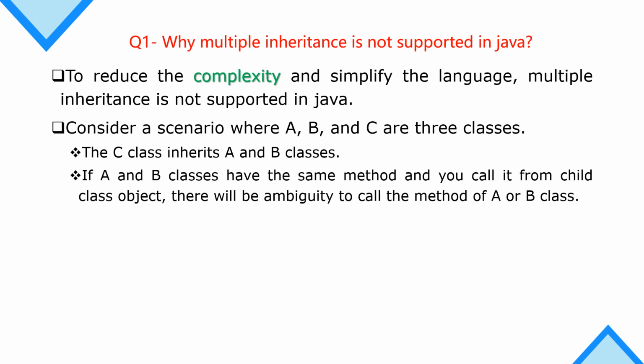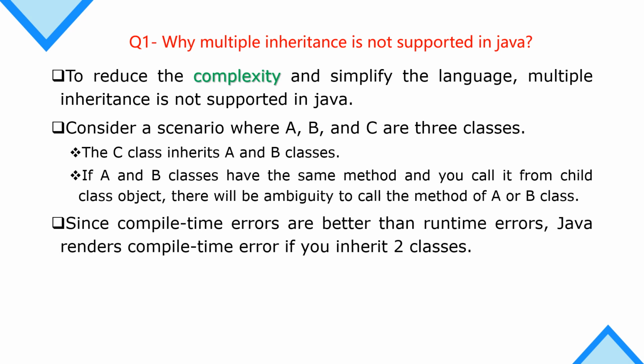If we do not have a method with the same name, there should not be any ambiguity, but still, in order to reduce the chances of runtime error, Java does not support this type of condition. Whether we have the same method or a different method, we cannot implement multiple inheritance in Java.